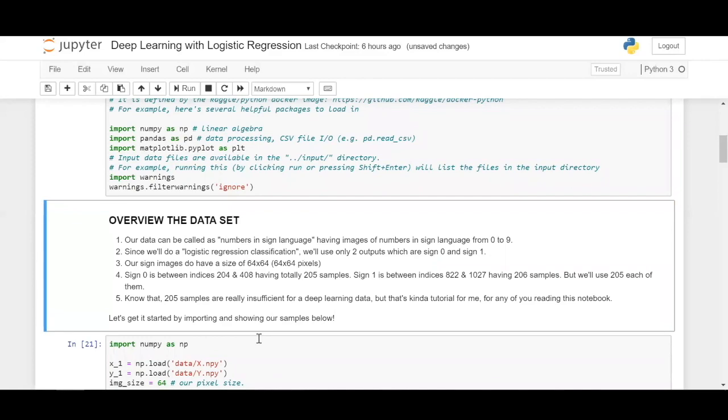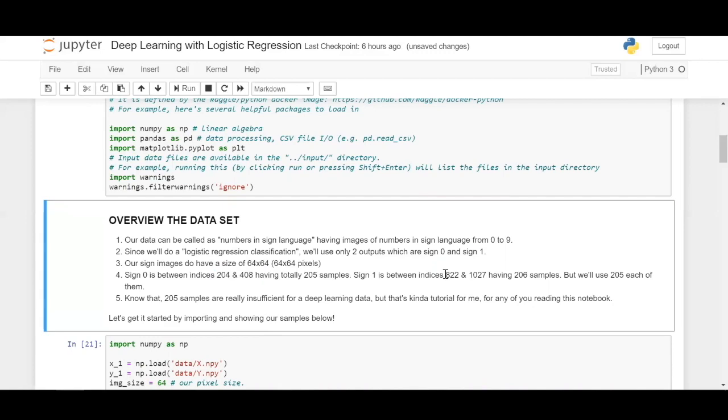Here let us take 0 and 1. Our images have a standard size already defined in the dataset of 64 by 64 pixels. These are the indices of sign 0, between 204 and 408, having a total of 205 samples, and sign 1 is between 822 and 1027, also having 206 samples.